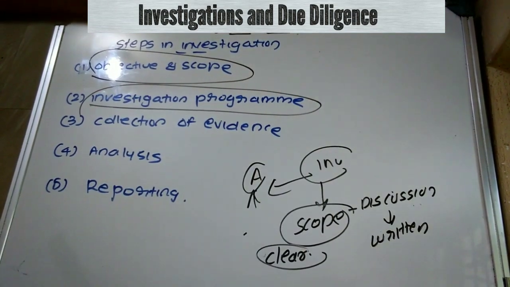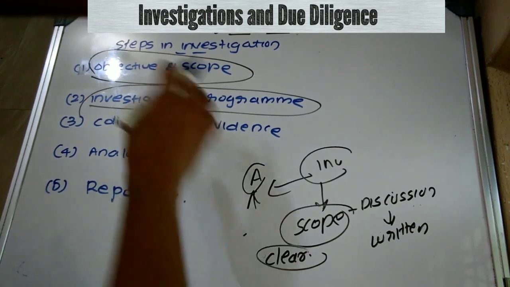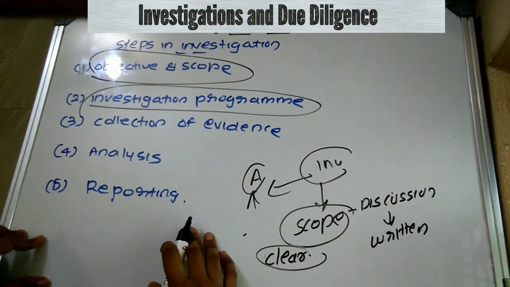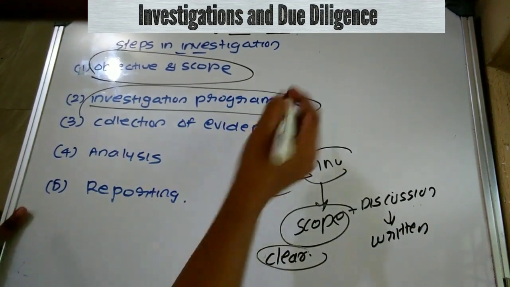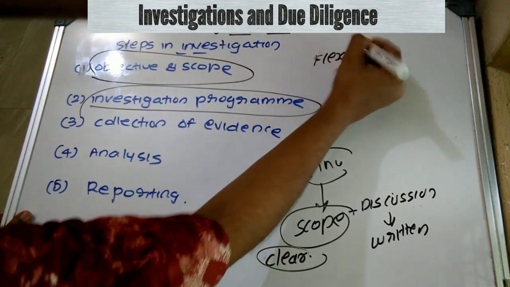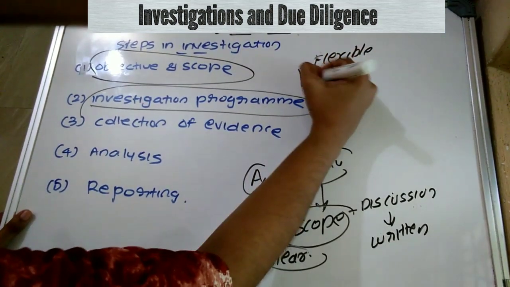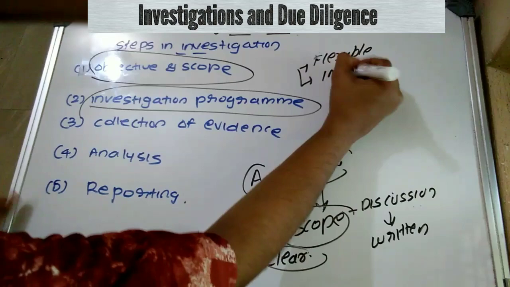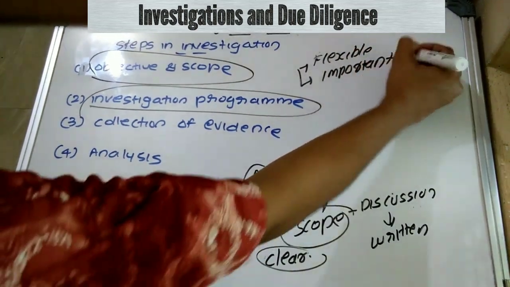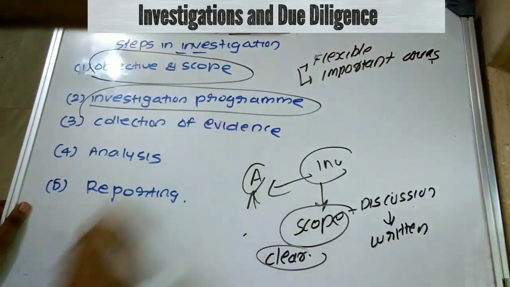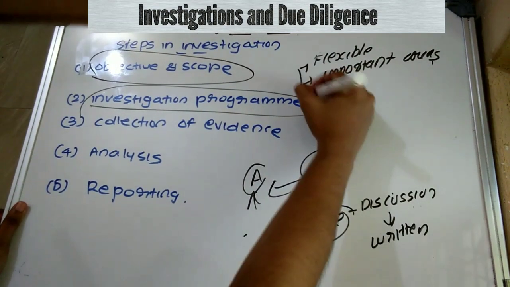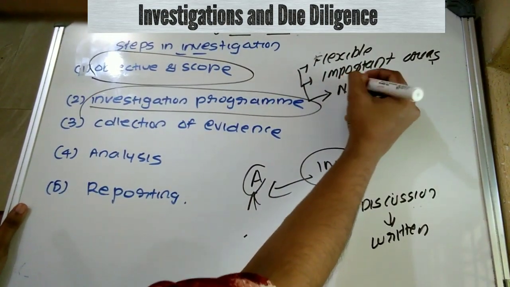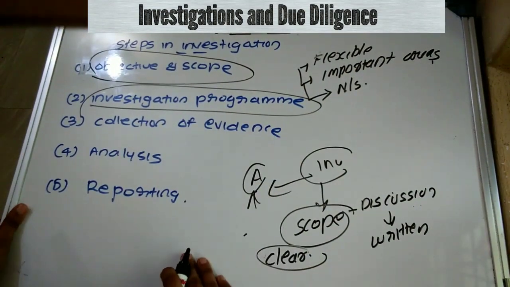Then investigation program. After understanding these objectives, they have to formulate the investigation program. It has to be flexible, plus it should be formulated by focusing on the important areas. This depends upon the nature and size of the concerned party, right?